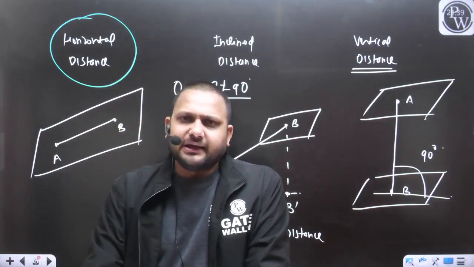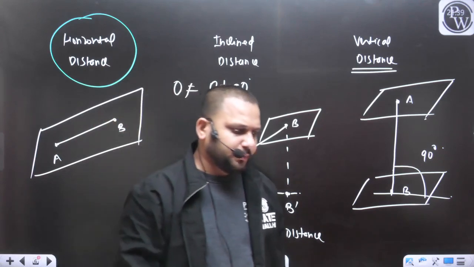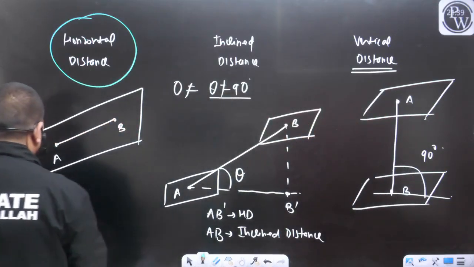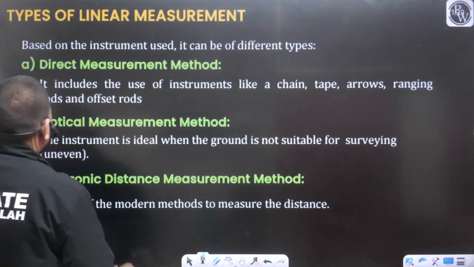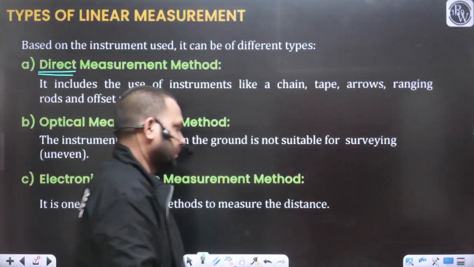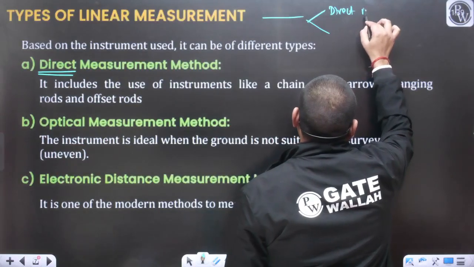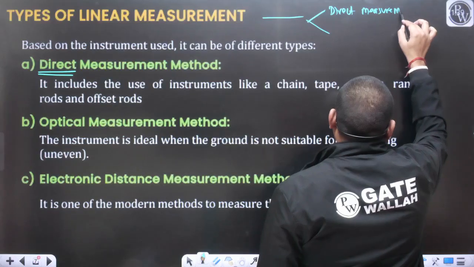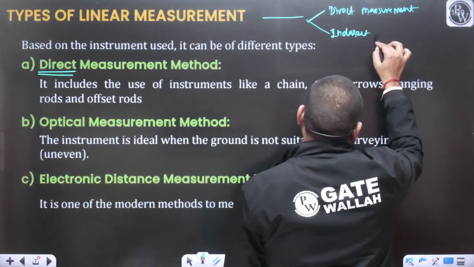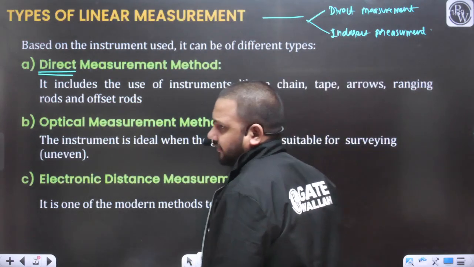So we can broadly classify the methods for measuring the horizontal distance into two types: one is direct measurement and the other is indirect measurement. So let's talk about the methods for measuring distance. Broadly, we are classifying these methods in two types: direct measurement of the distances, or indirect measurement of the distances. So how can we measure this distance? What is direct measurement? What is indirect measurement?